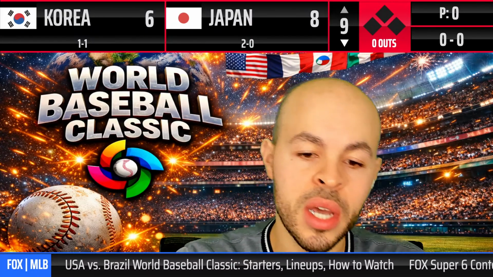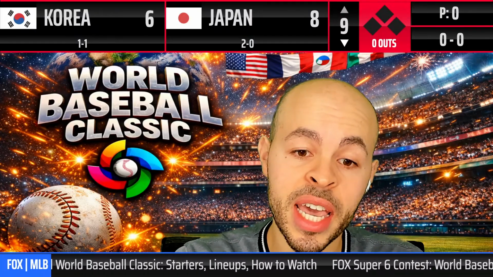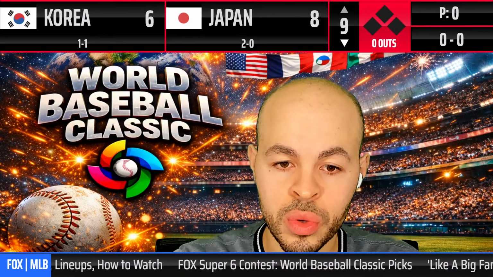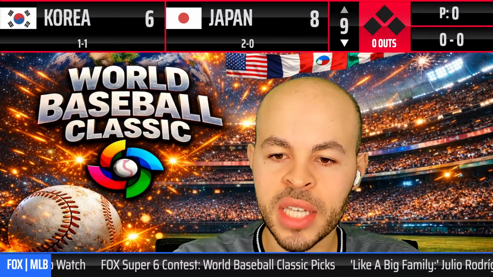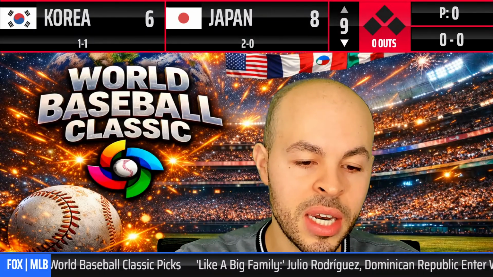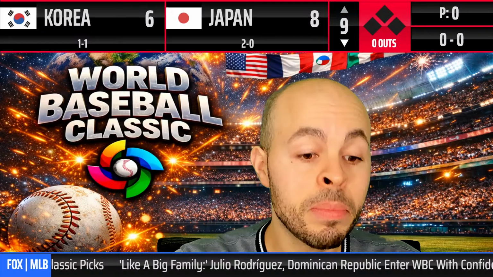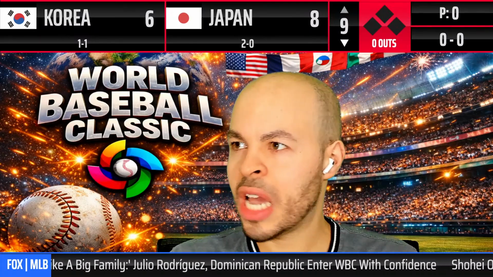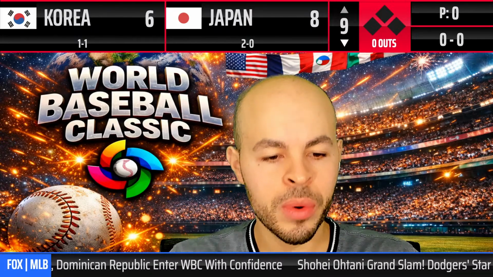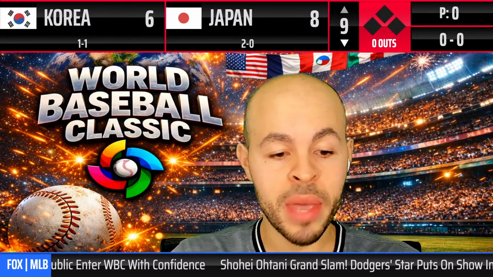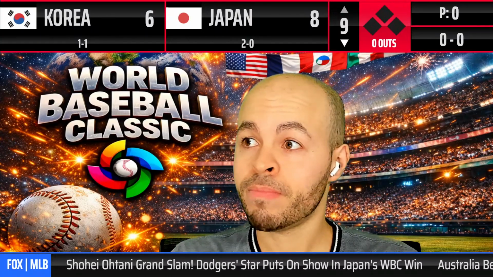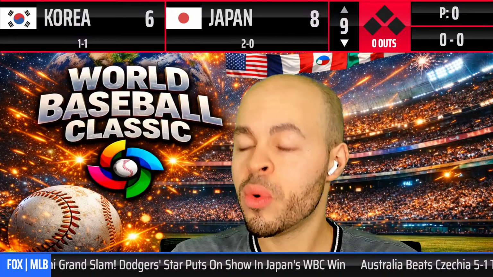Because Korea plays again. It's 8:15 Toronto time. Korea is going to be playing at 10 p.m. Toronto time, so in a little less than 14 hours. They're going to be playing Chinese Taipei. They need to win that game, and then they need to beat Australia. That's the only hope they will have of making it.